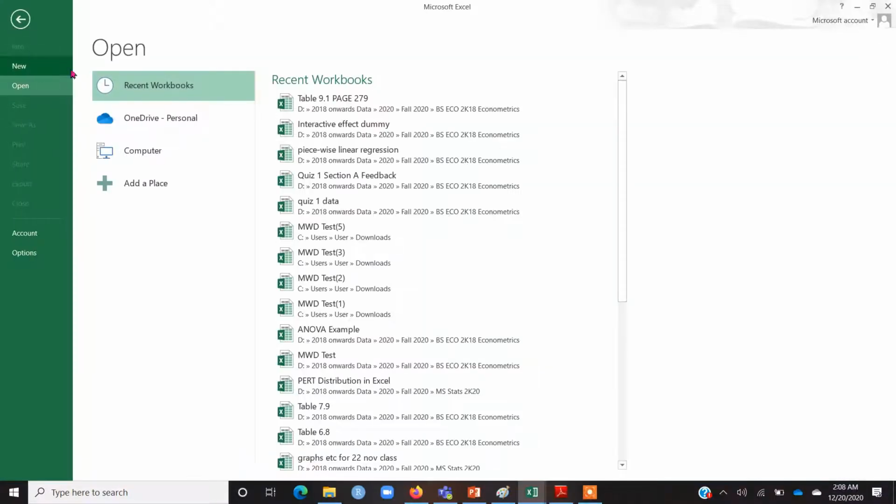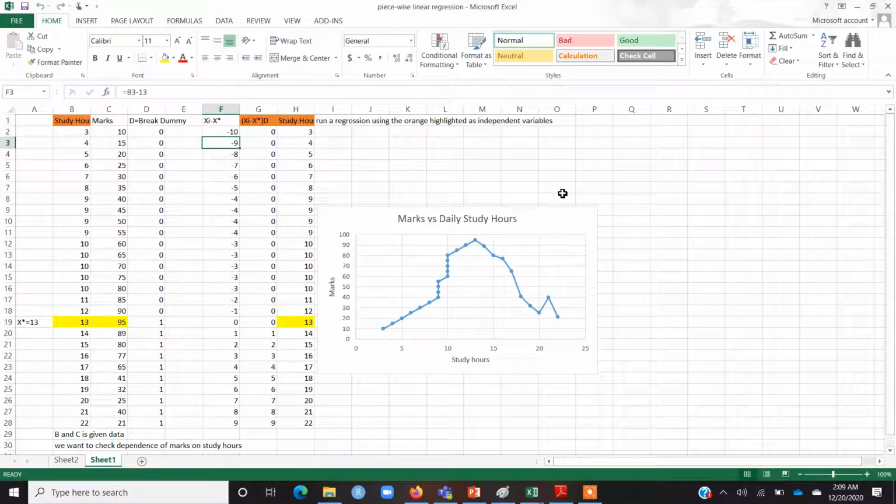Just a moment, let me open the file. So here it is. Let's say I have an example where you want to see how students' marks in a quiz depend upon their study hours. Generally there is an expectation that if you study more you are going to score more marks, but sometimes there is the idea of a saturation point.